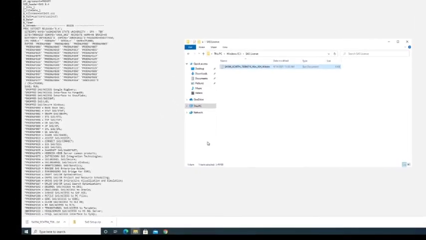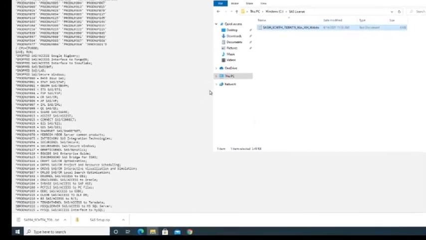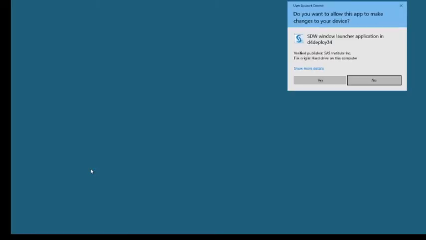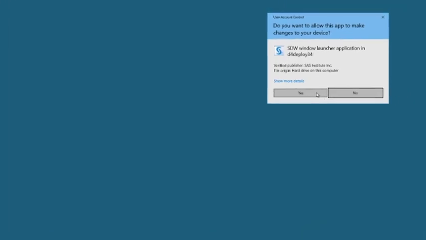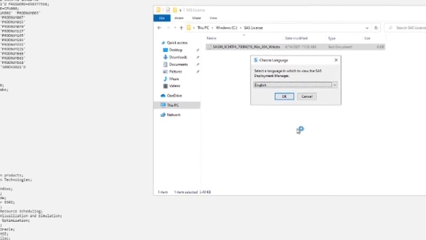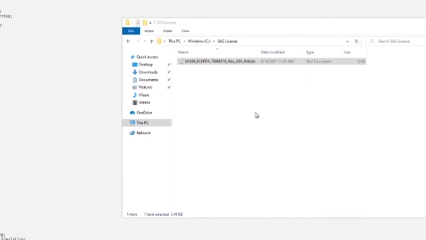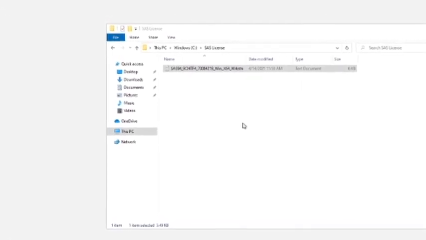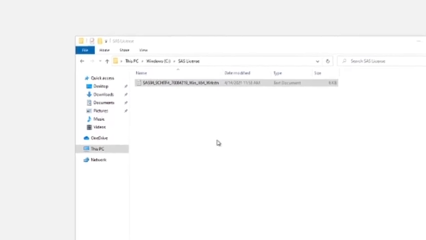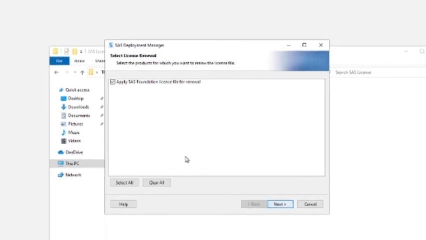Click on the Start menu in the lower left-hand side of the screen and type Renew SAS, and click on the Renew SAS app that pops up at the top of the menu. The computer will ask for your permission to open the folder and make changes. Grant this permission by clicking Yes. Click OK on Choose a Language. When the deployment window opens, click Next.